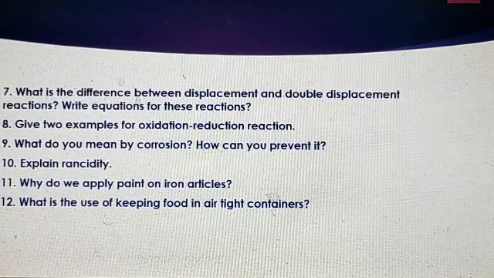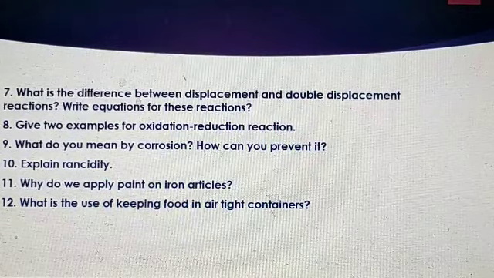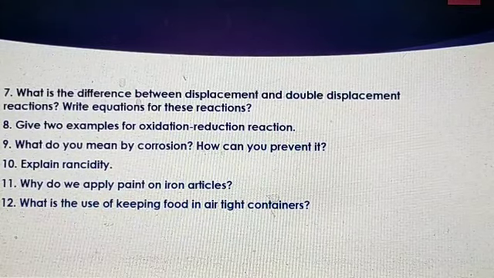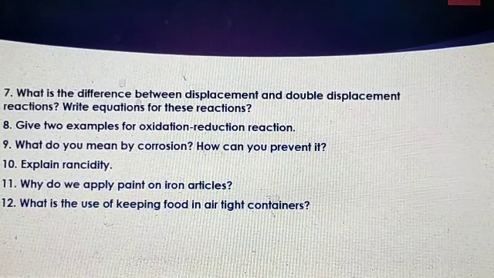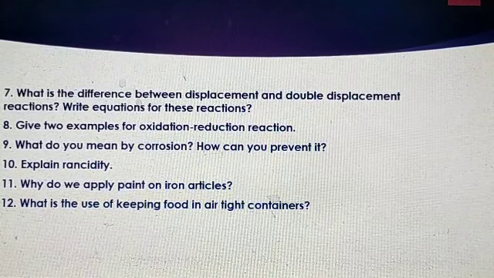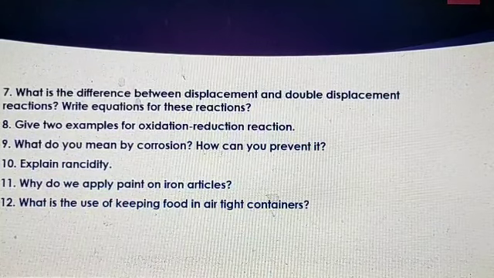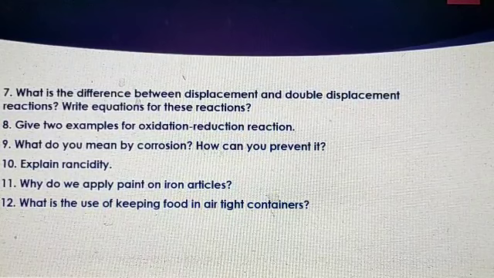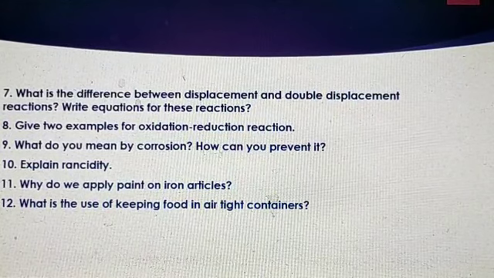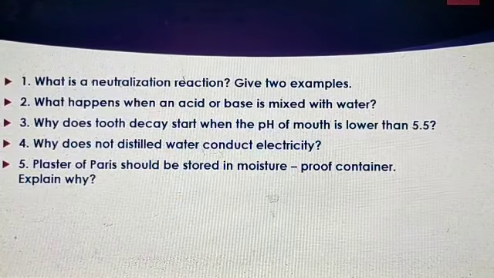Next, give two examples for oxidation and reduction reaction. Next, what do you mean by corrosion? How can you prevent it? Next one, explain rancidity. Next, why do we apply paint on iron articles? Next one, what is the use of keeping food in airtight containers? That is the first chapter.